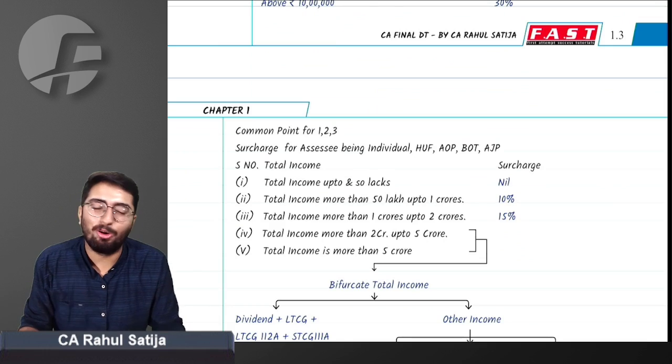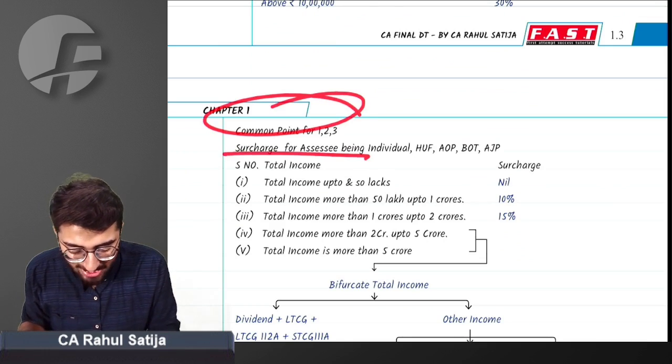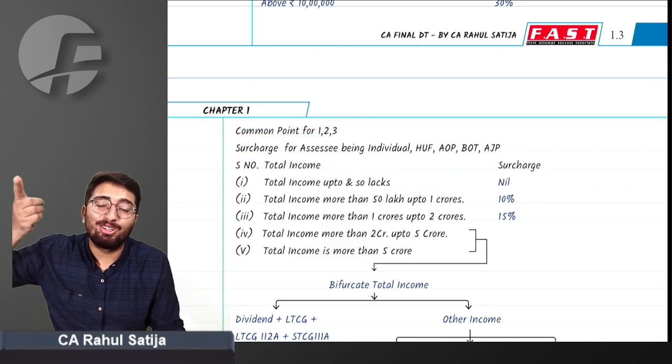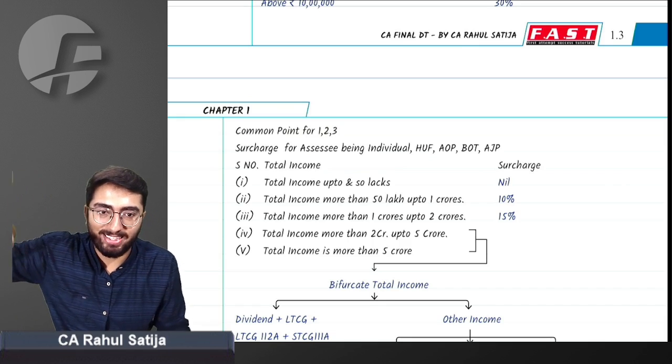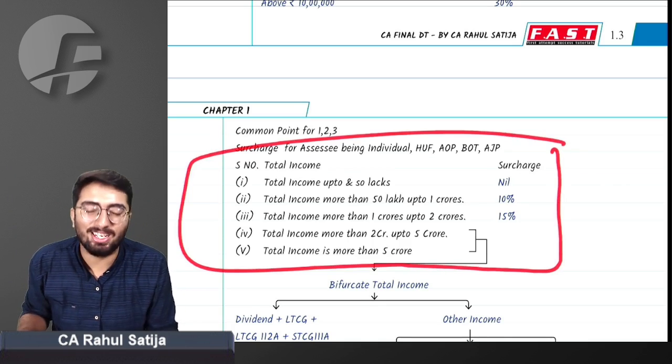Now we have common points that need to be taken care of. What common points, sir? Surcharge for an individual, HUF, AOP, BOI, artificial juridical person. Government wants to tax such income again. Whatever tax payable has been calculated till now based on the above income, you have to add surcharge to such income.